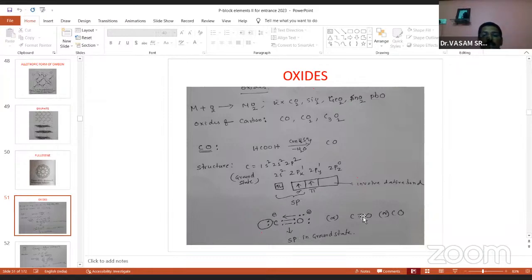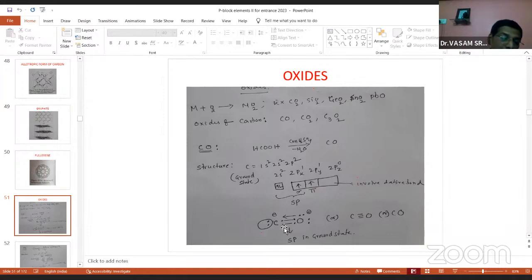So now this is the structure. All of you see here. This is CO, right? The lone pair on oxygen moves towards the carbon side. There is a triple bond present here, but the carbon also has one lone pair, and this is also ready to donate a pair of electrons. That's why carbon monoxide acts as a good ligand.